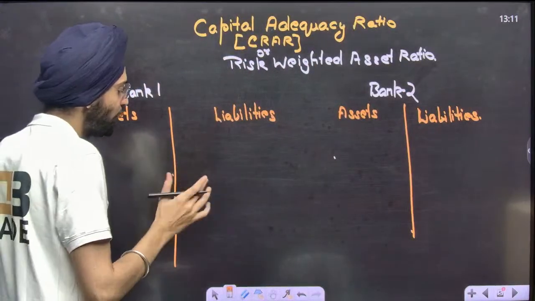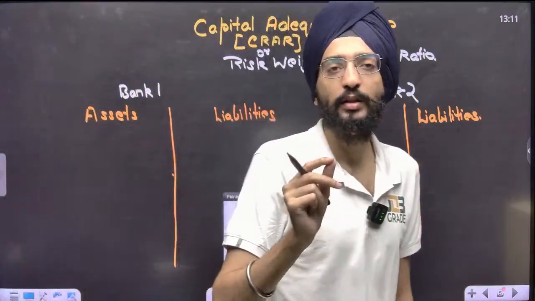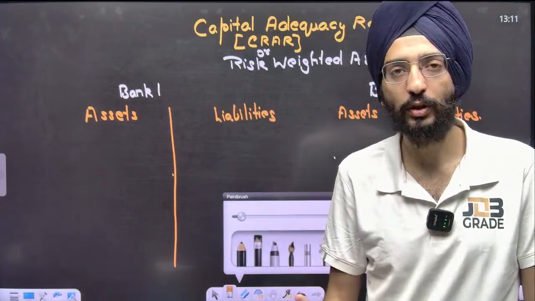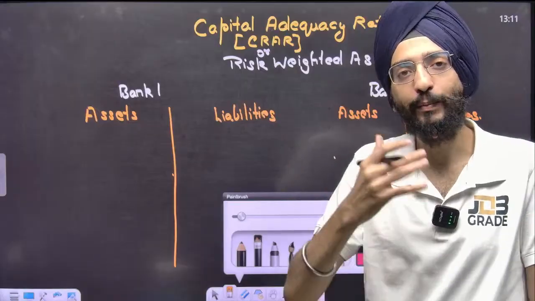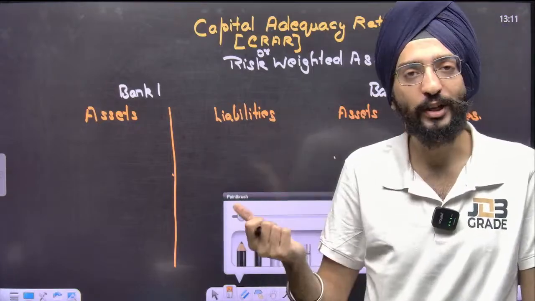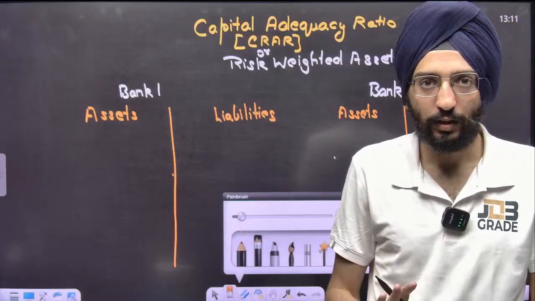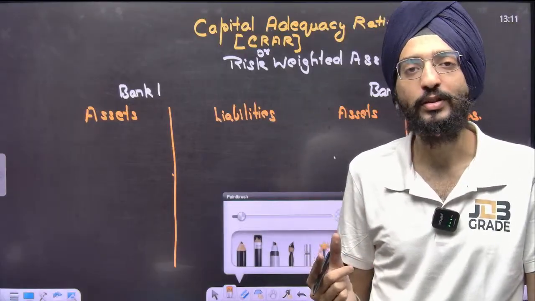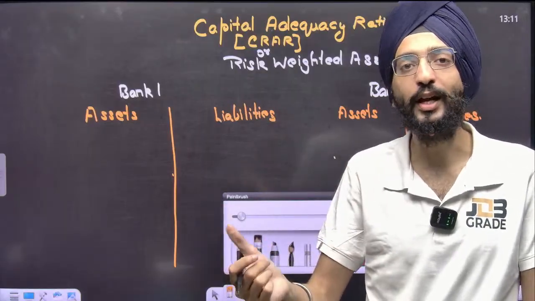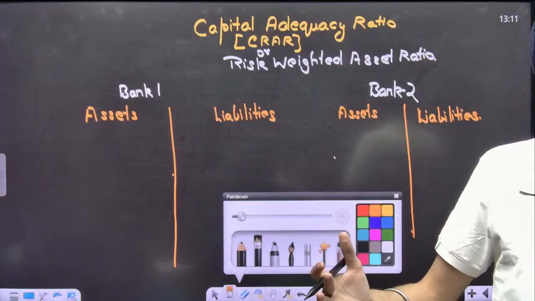One thing in economics: the entity and the owner are different entities altogether. If I am the owner of a certain company, it doesn't mean my money is pooled into that company's money. The company is different, and my own personal profit is different. You must have heard the term drawings, where owners draw a certain amount of money from their organization. That's not their money, that's the shareholders' money, the company's money. Owner and company are different entities in accounting terms.